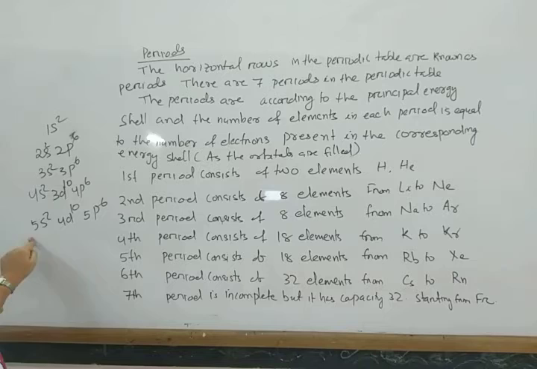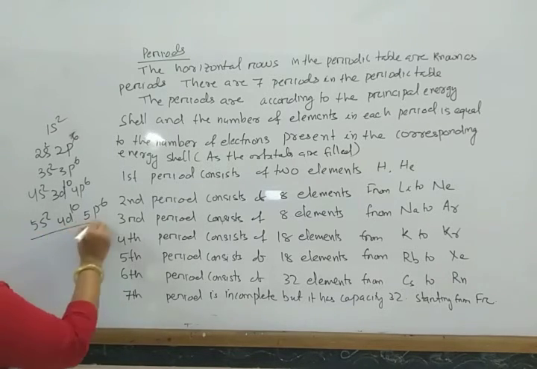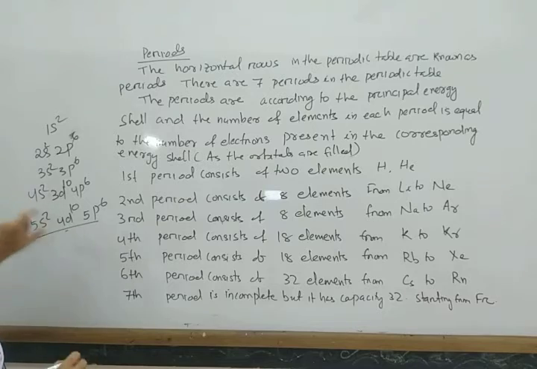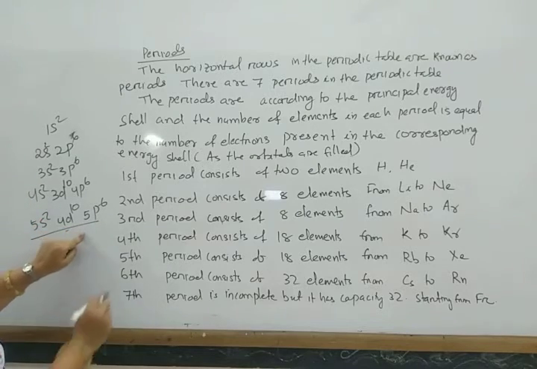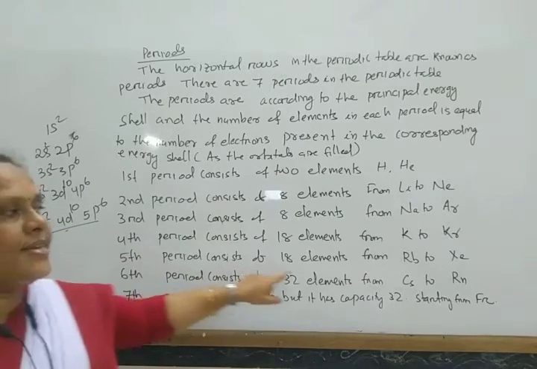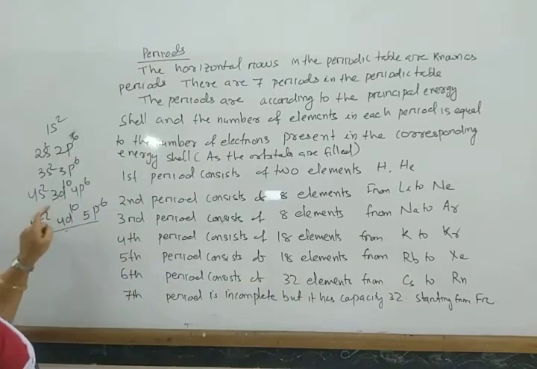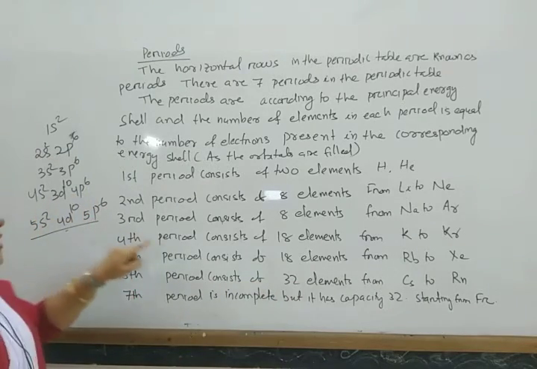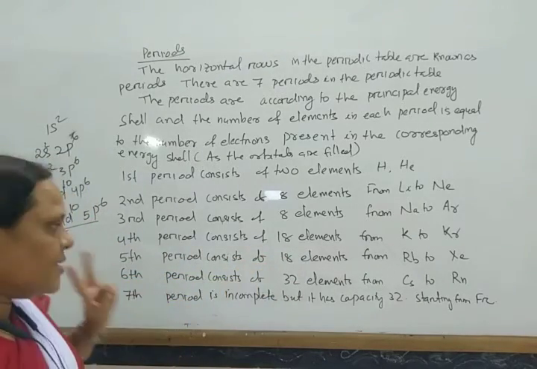As it has electronic configuration 4s2, 4d10 and 5p6. In this way, it is also present. Fifth also contains 18 elements. So total 2, 10, 6. So total 18. In this way, it contains 18 elements.